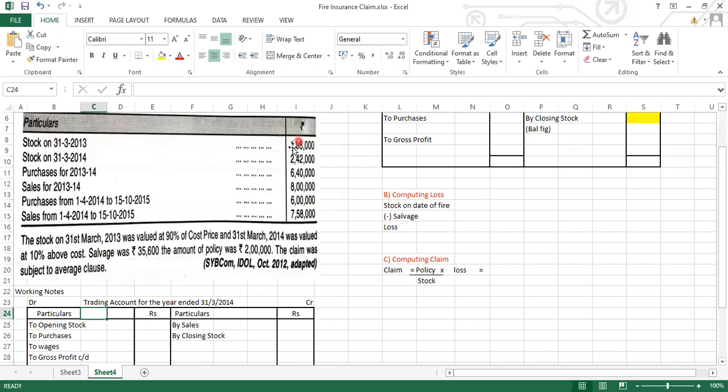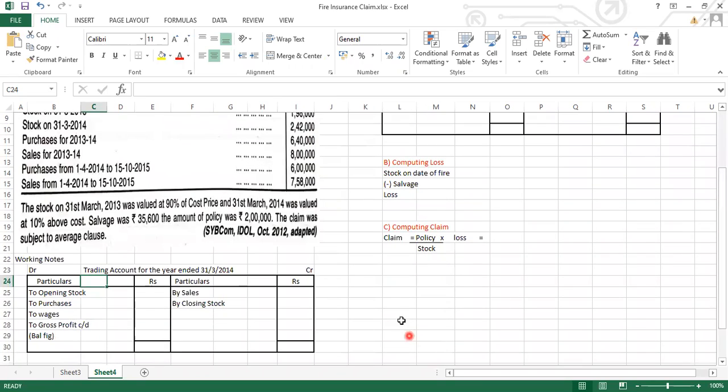So opening stock is how much? 1,98,000. But इसका adjustment भी है that the stock on 31st March 2013 was valued at 90% of the cost price. So this means the calculation I'm doing over here. If 1,98,000 represents 90%, तो 100% का कितना? Just do the cross multiplication and find it out.